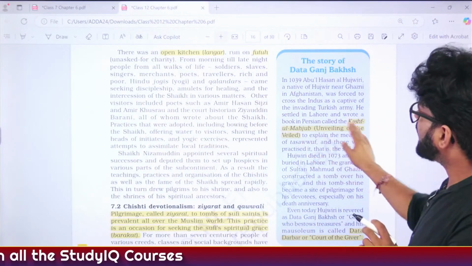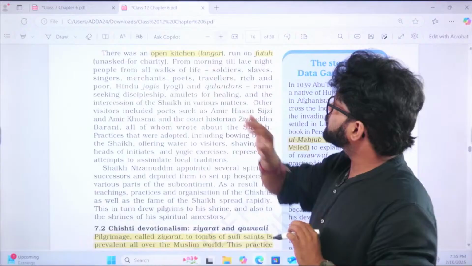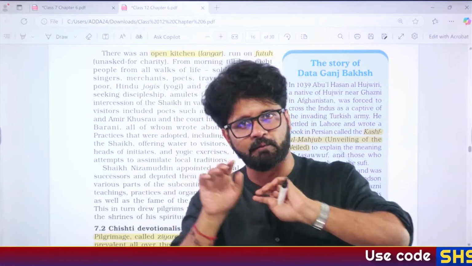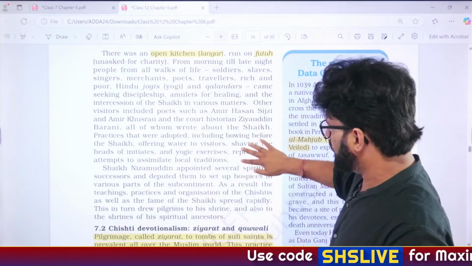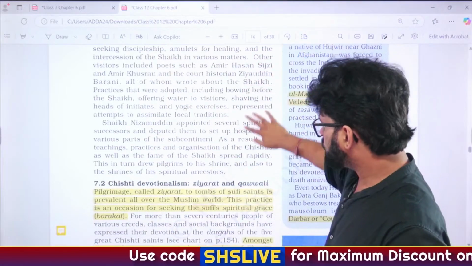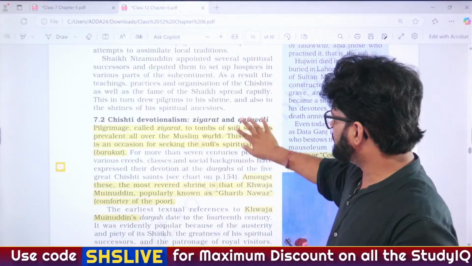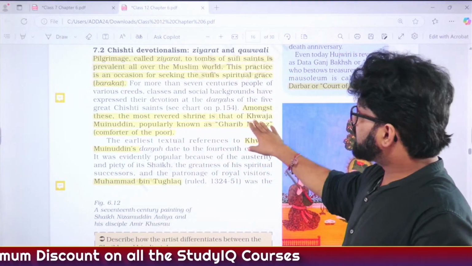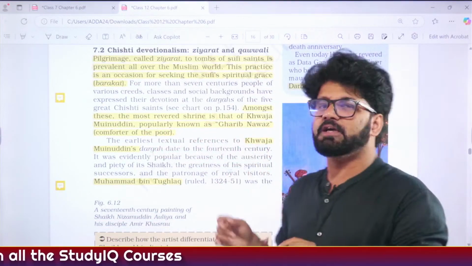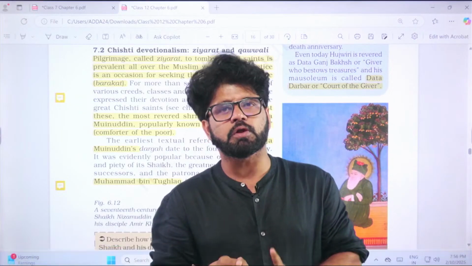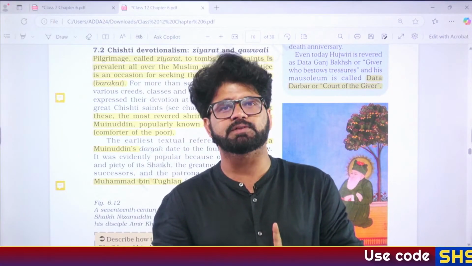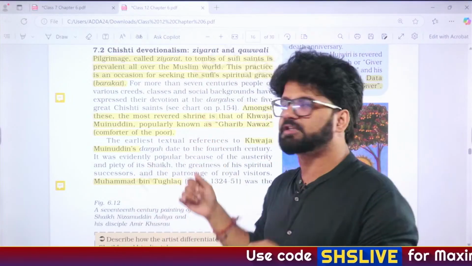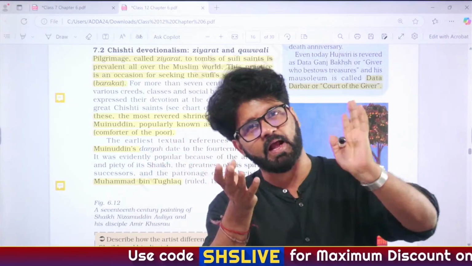So this name will come again, and then Malfuzat, Maktubat, there will be some terms which we have to keep in mind. We'll talk about it a few moments from now. What is more important here? Pilgrimage called Ziyarah, that is fine. Among these, the most revered shrine is that of Khwaja Moinuddin, popularly known as Garib Nawaz. So Moinuddin Chishti, whose dargah is in Ajmer, is also known as Garib Nawaz. He was a comforter of the poor, as the name suggests.